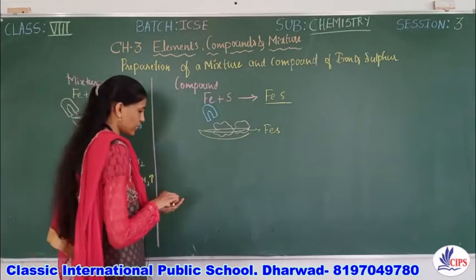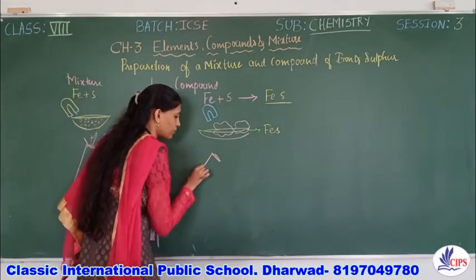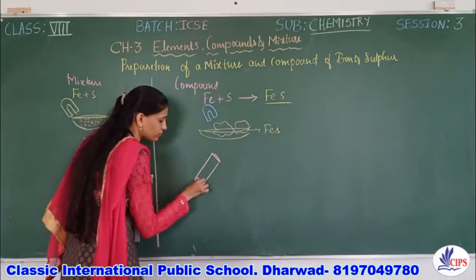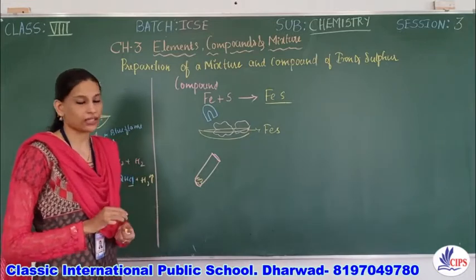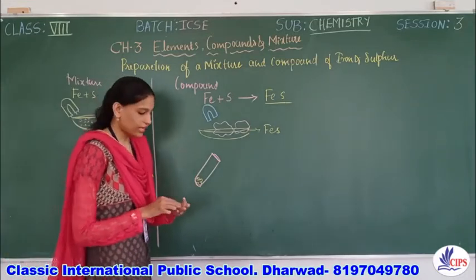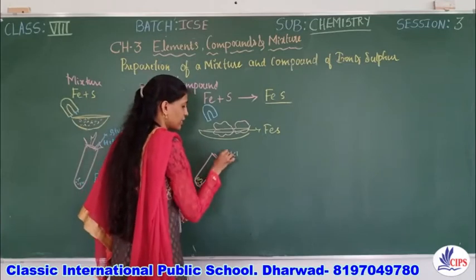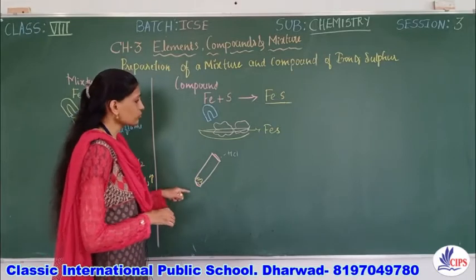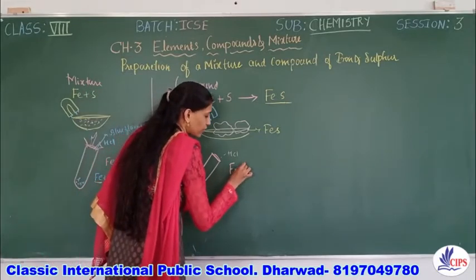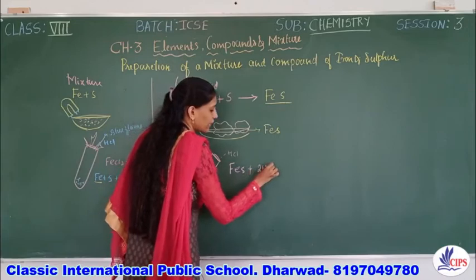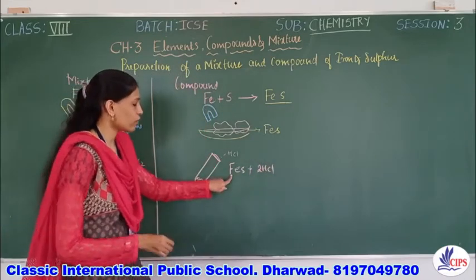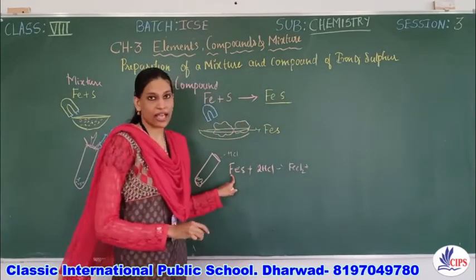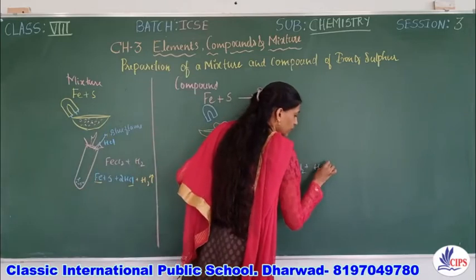Similarly, when the same thing is done, let us take a test tube and take iron sulfide here, the compound iron sulfide. When the same hydrochloric acid is put into this test tube, you can see that it reacts with hydrochloric acid and forms iron chloride, and it releases a gas called hydrogen sulfide.